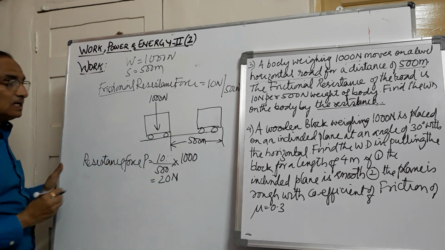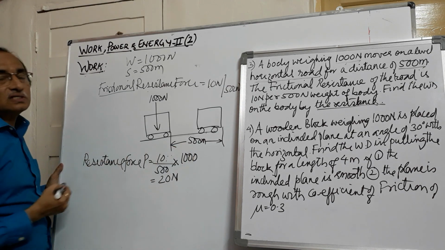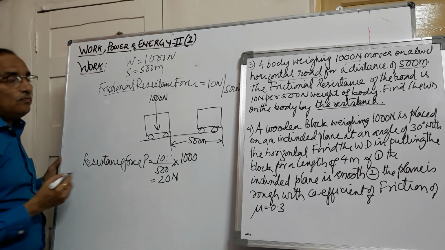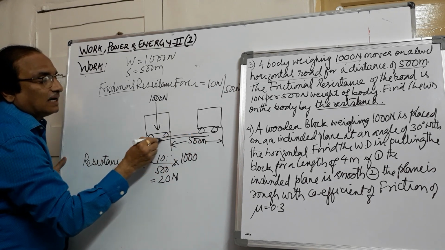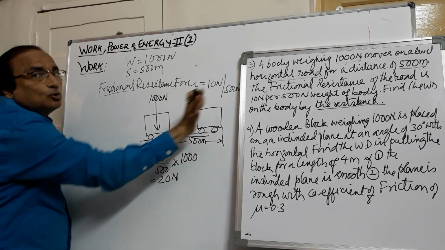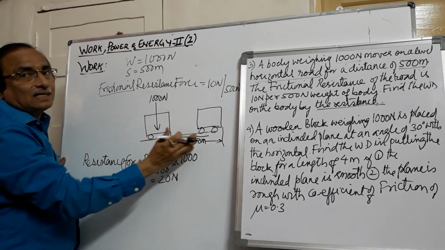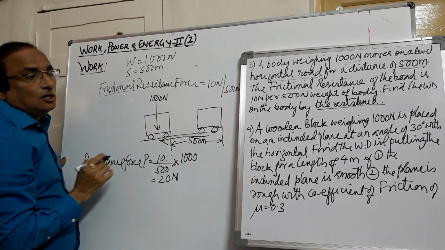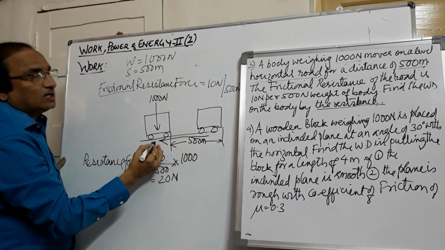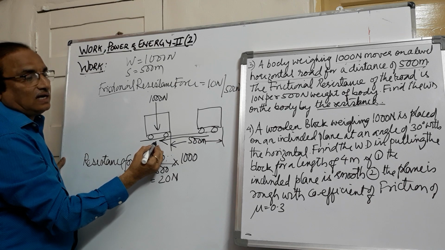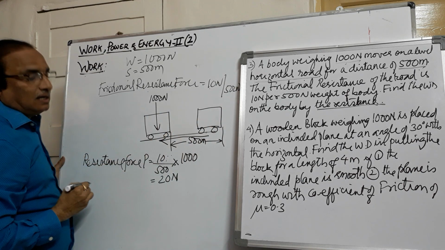Now you came to know the resistance force, and you know the distance it is traveling. Always the resistance will be acting in the direction opposite to the motion. Resistance is a force which is always acting opposite to the motion. So here the friction is in the left direction and the motion is in the right direction.